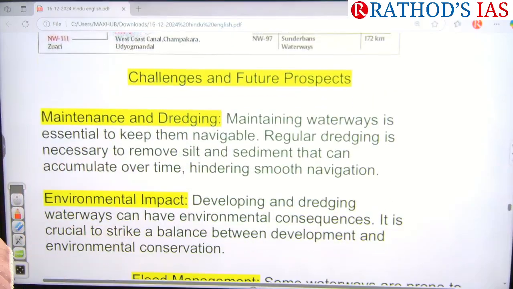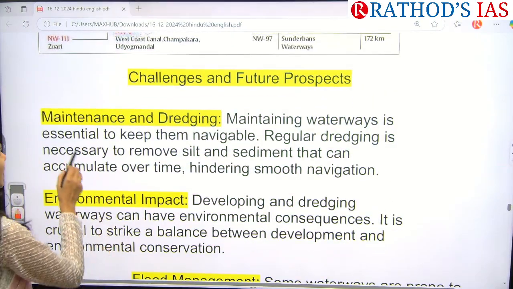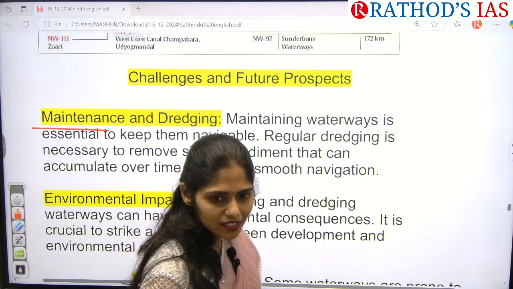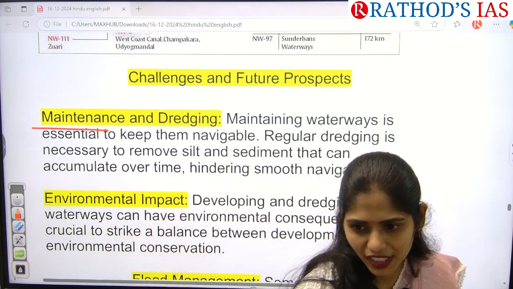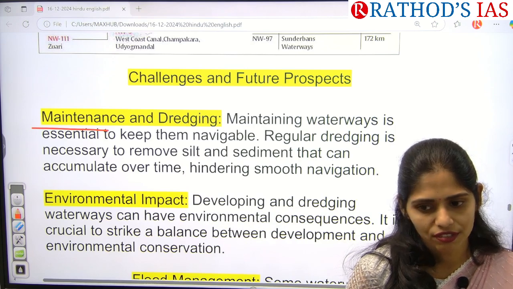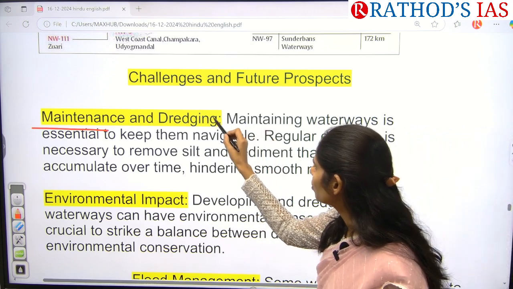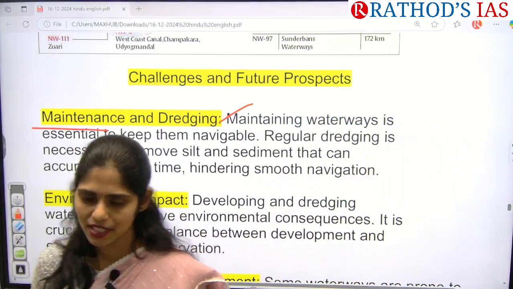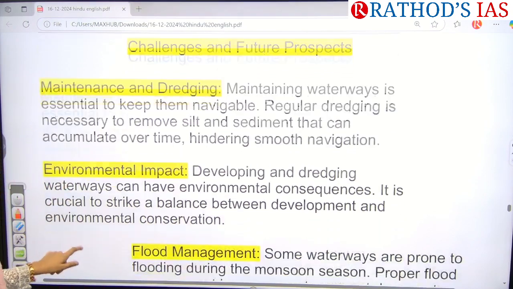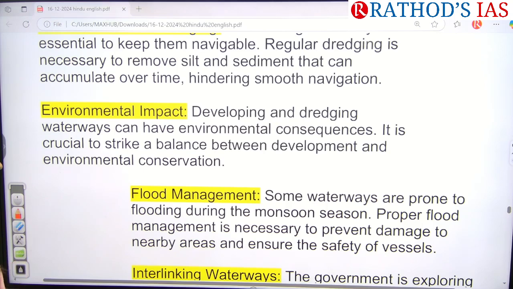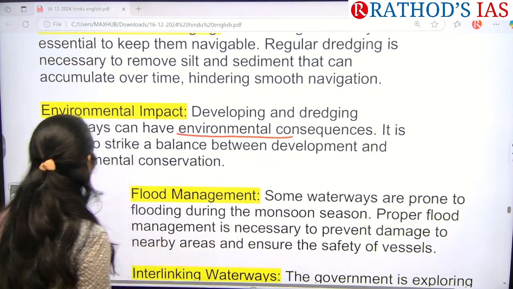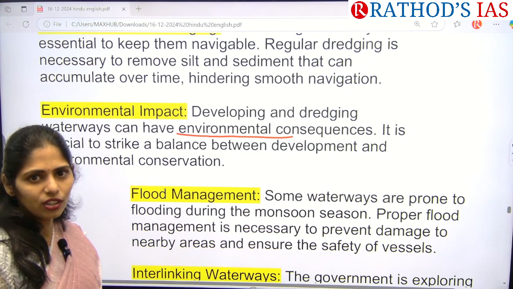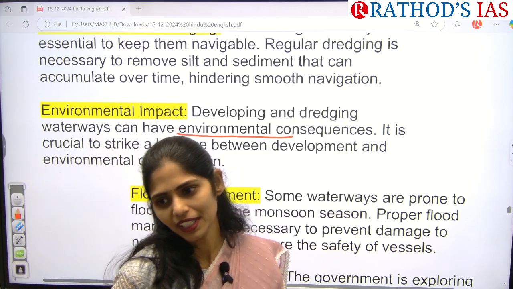And what are the challenges in these waterways? The first one is that maintenance is very difficult, because moving water has a tendency to bring sediments. Because of that, the capacity of the river decreases, so we have to go for frequent dredging, that is nothing but removal of silt and sediments. The next one is that developing these waterways also has some environmental concerns, like coastal erosion, which is one of the important environmental concerns.